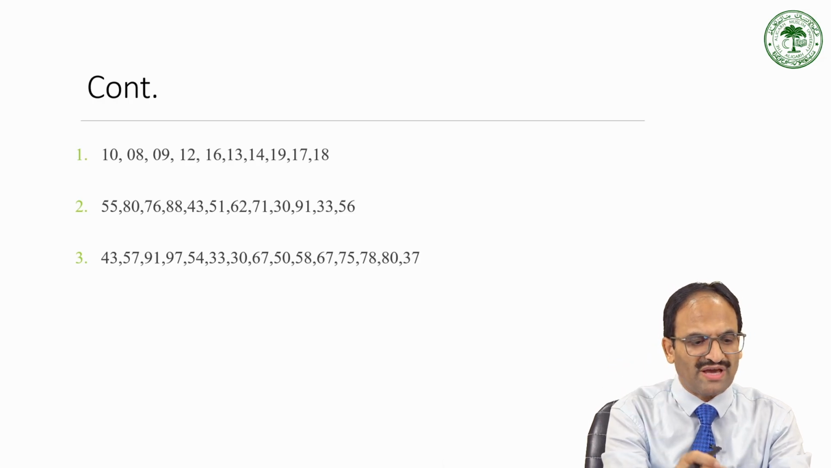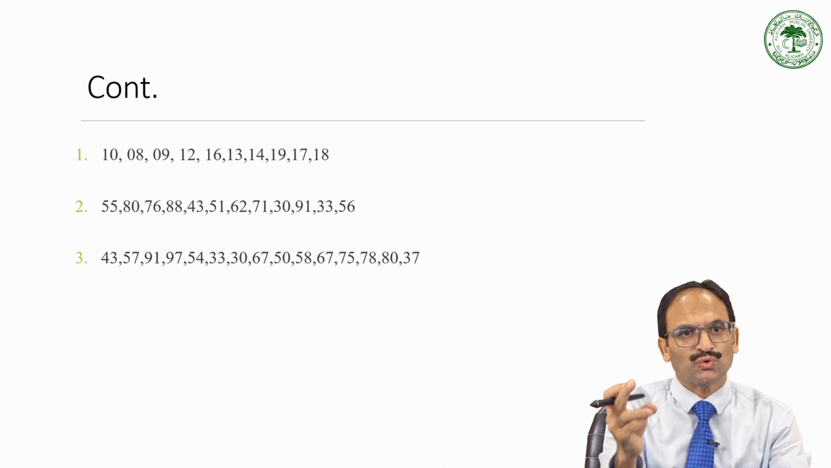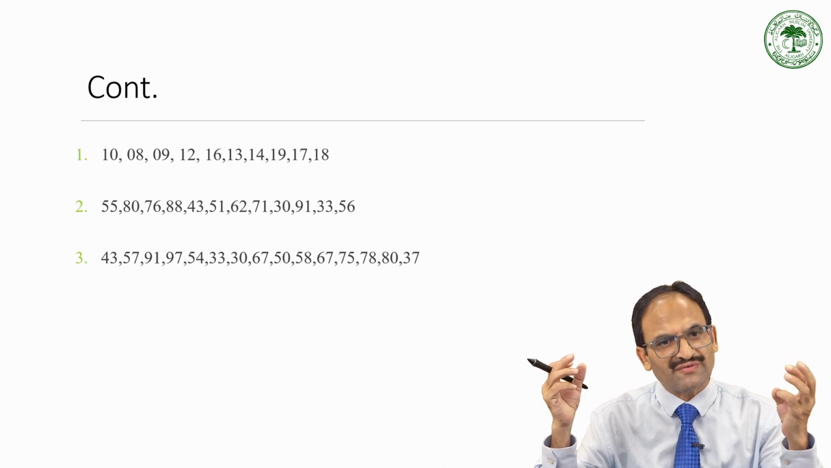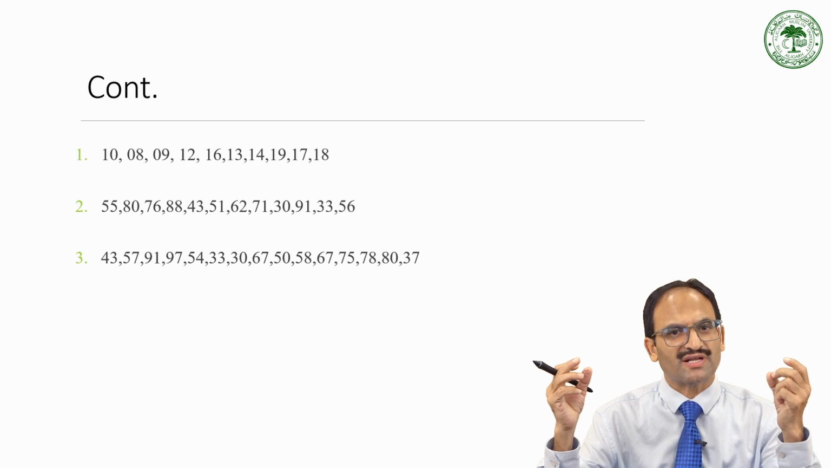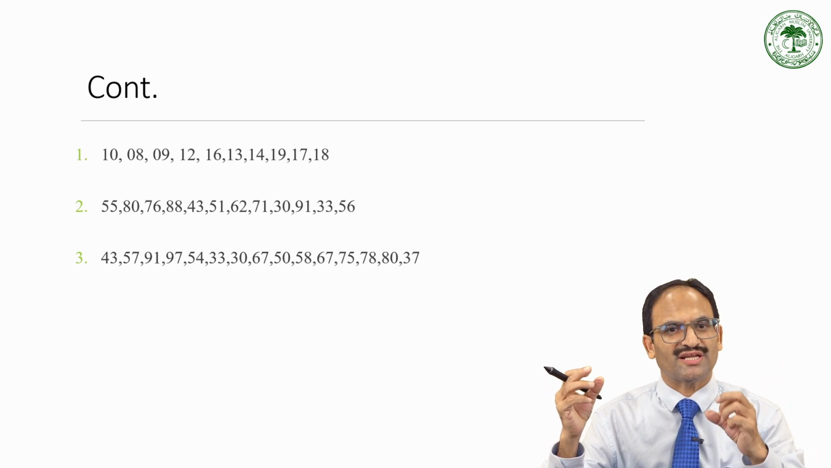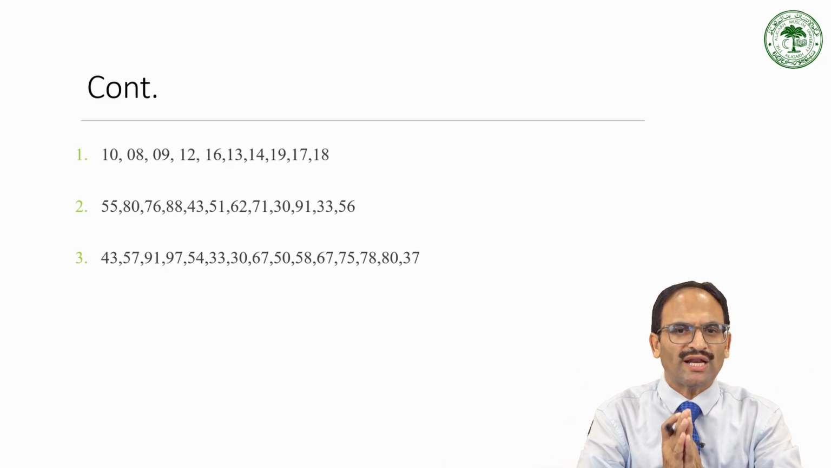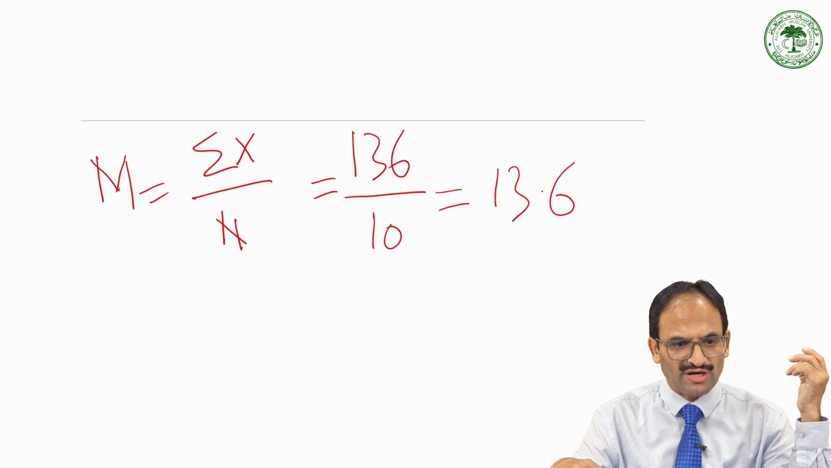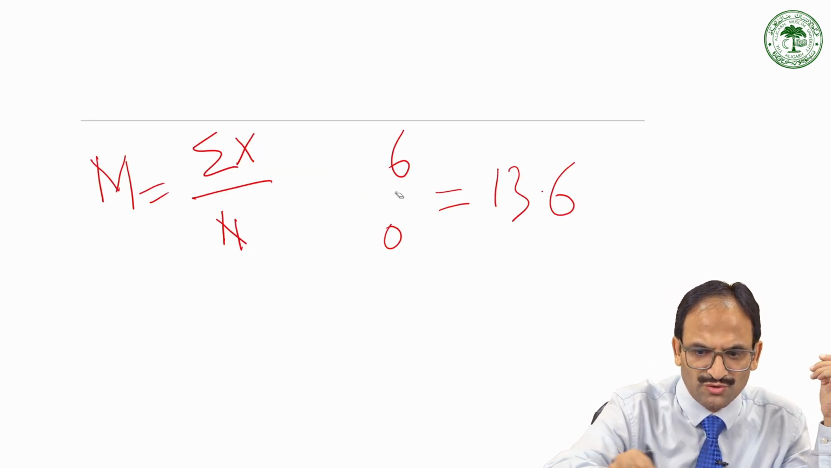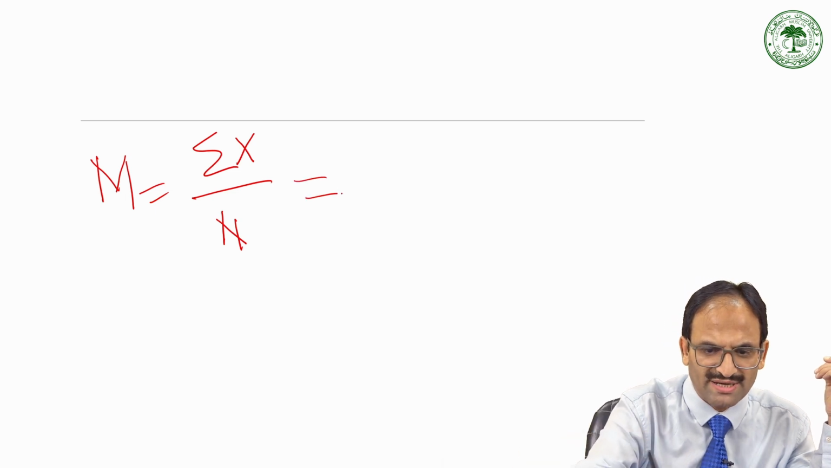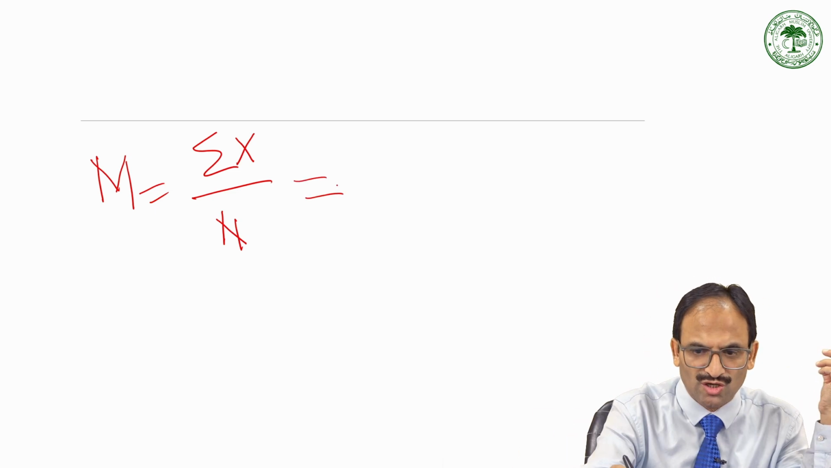So 55 is 1, then 82, 76 is 3, 88 is 4, 43 is 5, 51 is 6, 62 is 7, 71 is 8, 39, 91 is 10, then 33 is 11 and 56 is 12. So there are a total of 12 numbers. So the procedure will be the same. How will you do it? Same formula: you have to sum all the numbers and divide it by 12.